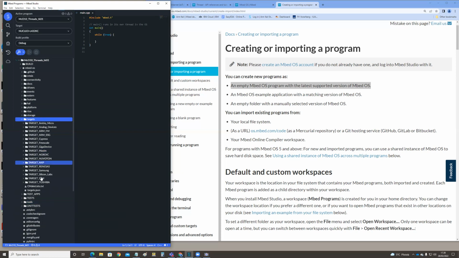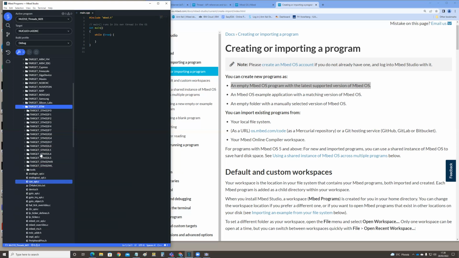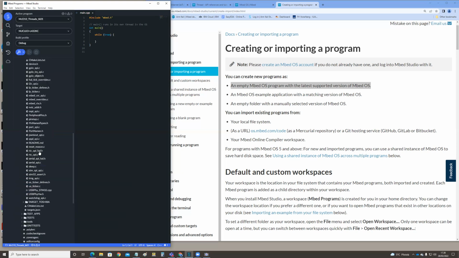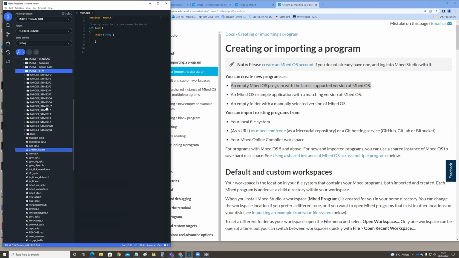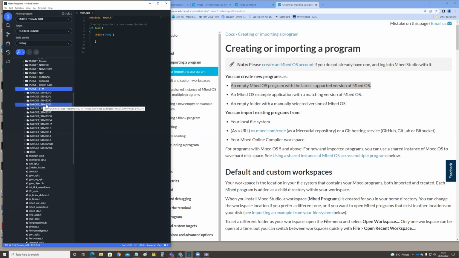We were in the ST Microelectronics, and then, wait a second, we were in the family 32-bit and L family and L4, that one.